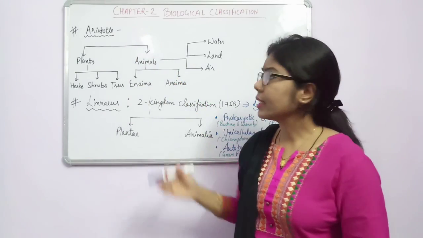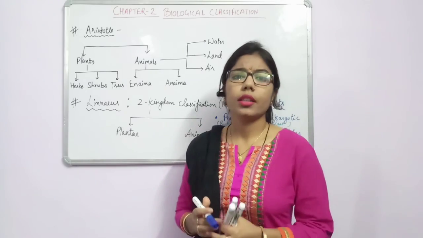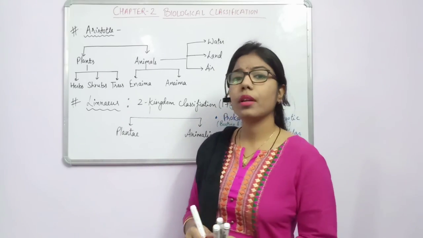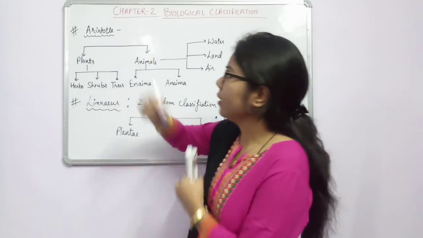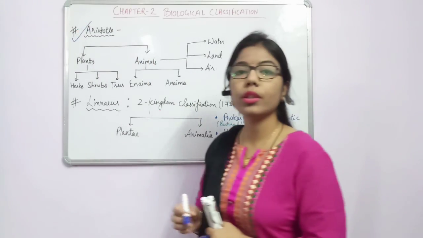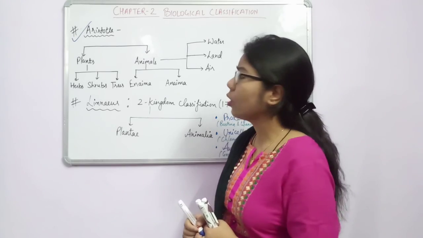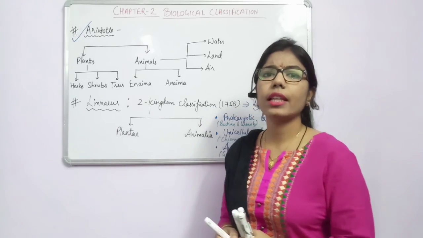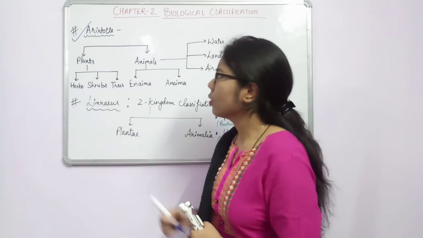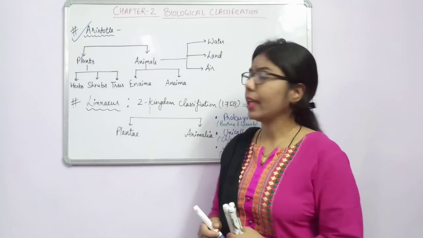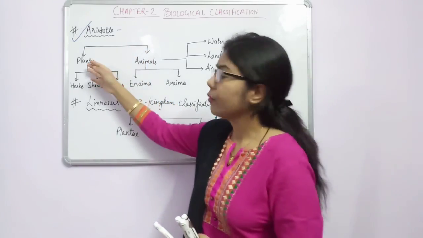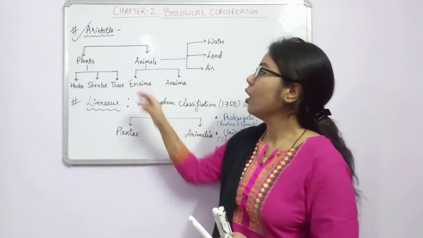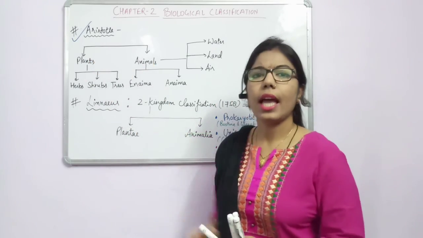So different scientists came forward for giving the classification. Aristotle was one of the scientists, and we know that Aristotle was the father of biology as well as zoology. So Aristotle came with his ideas that he has classified the organisms which are present on this earth into plants as well as animals.